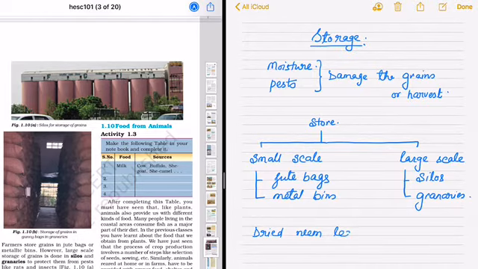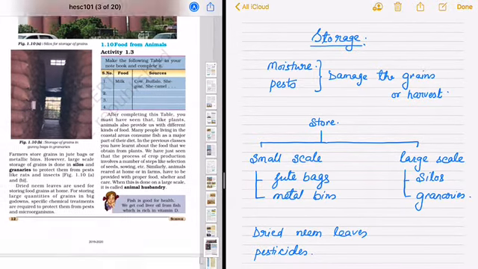These are called silos. This can be used, or there are granaries where the jute bags are stocked one over another, and we use neem leaves, dried neem leaves, or pesticides over these bags to protect them from insects and pests. The bags are kept at a distance from the wall so that they don't get moisture, and there is a space between the stacks so that a person can move from one area to another and take care of these bags.